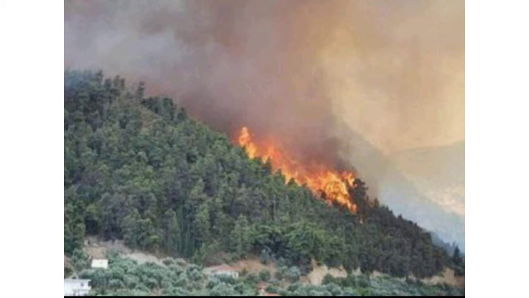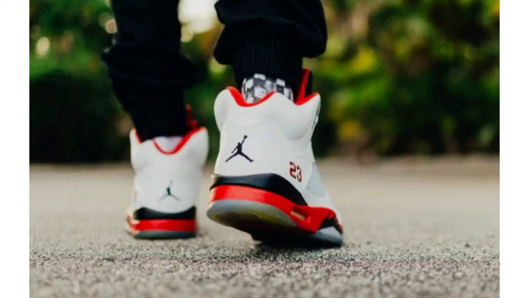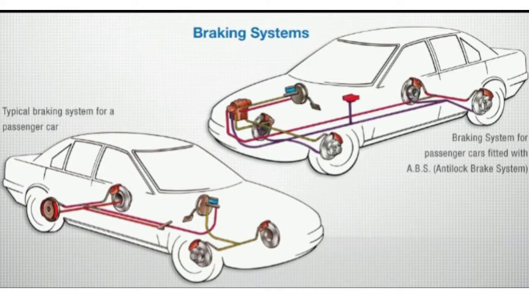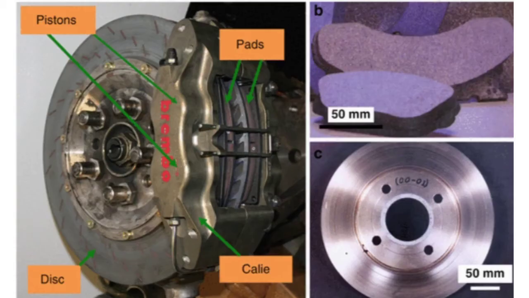Next one is advantages of friction. Friction is responsible for many types of motion. Friction helps us walk on the ground. Brakes in a car make use of friction to stop the car. It helps in the generation of heat when we rub our hands. Friction between the wheels and the road helps a vehicle to move steadily on the road.